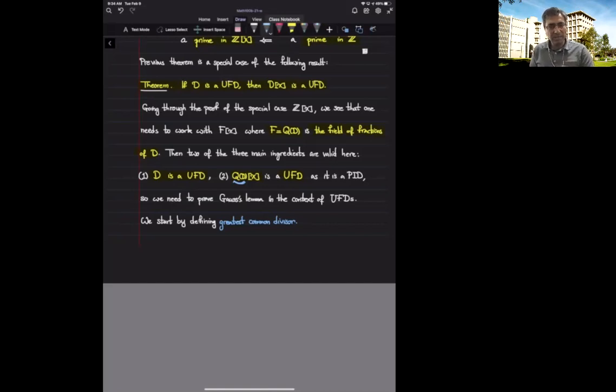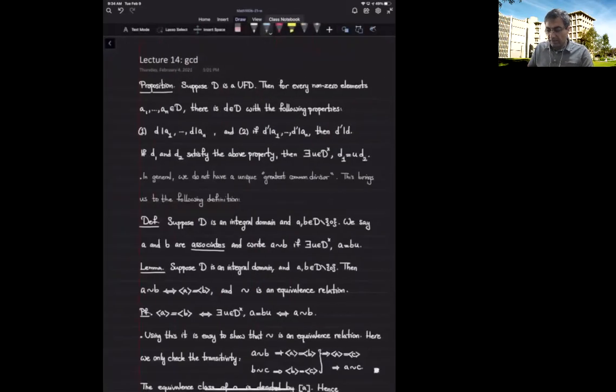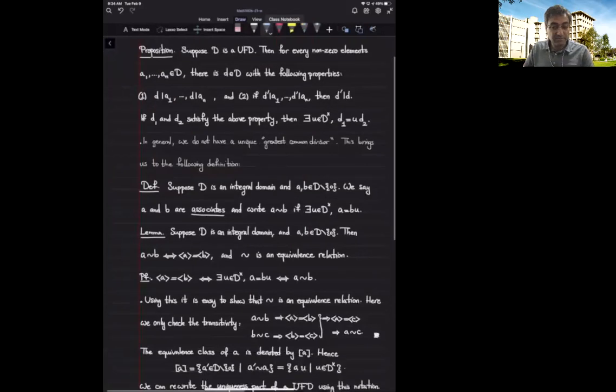So we need to be able to talk about the greatest common divisor of a bunch of elements of a unique factorization domain. We start by defining the GCD of a bunch of elements in a unique factorization domain.